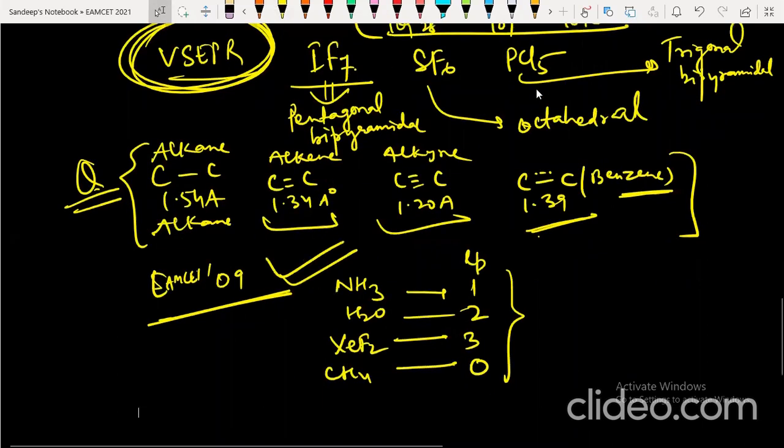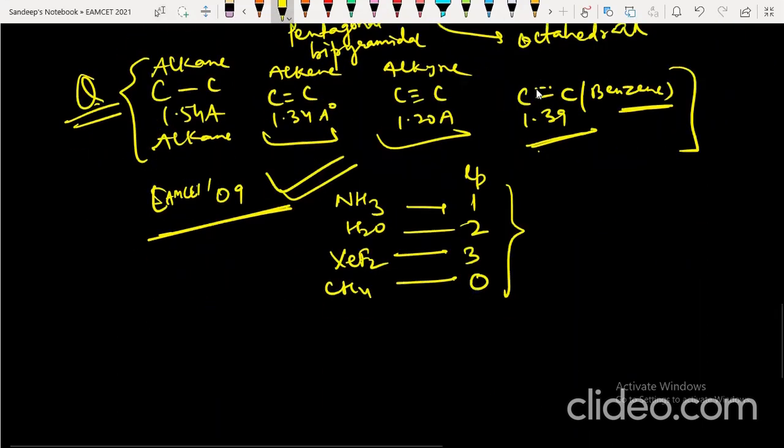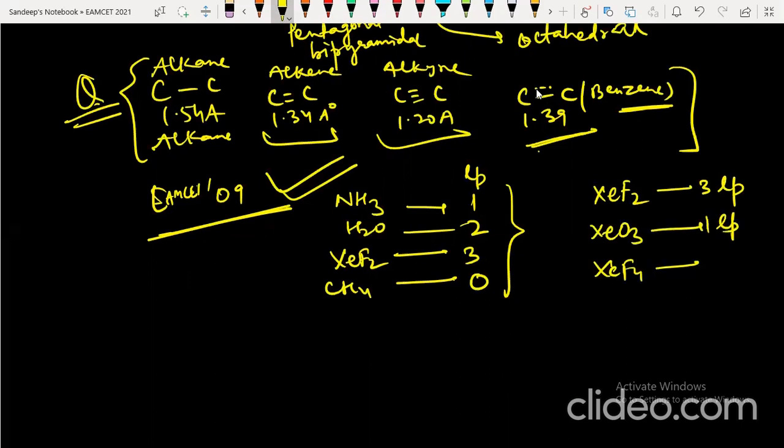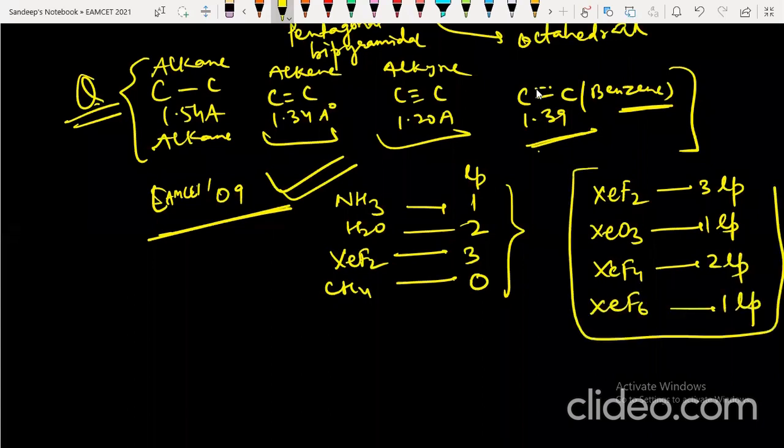This is really the lone pair one. Like these, I am giving you: HCF2 has three lone pairs, HCO3 has one lone pair, HCF4 has two lone pairs, HCF6 has one lone pair. They can repeat this kind of lone pair question, which you can easily solve if you know the bonding characteristics.